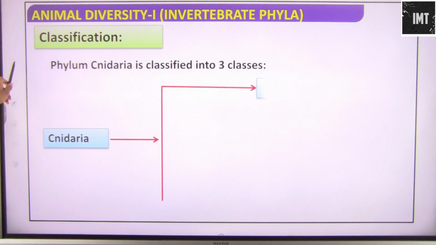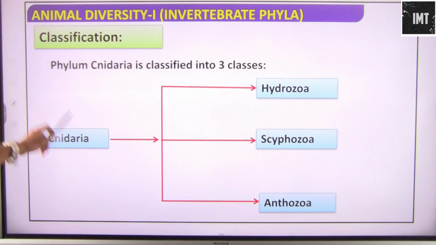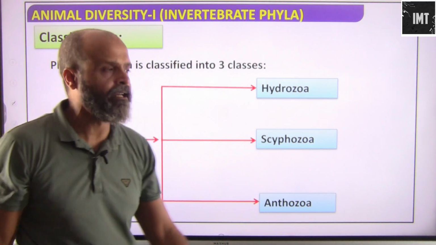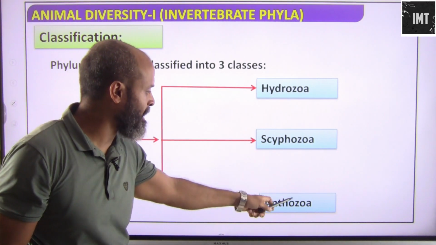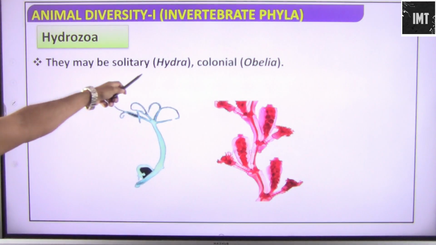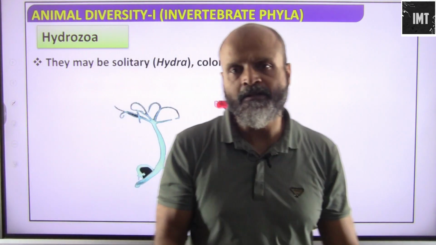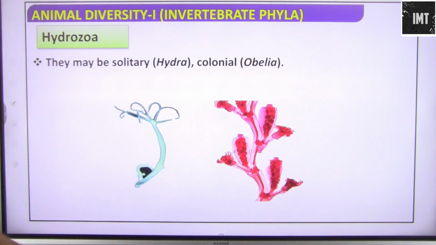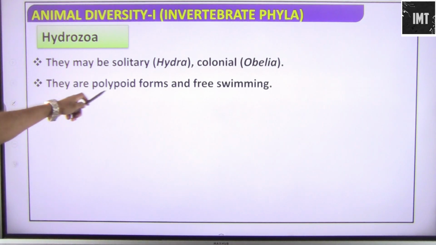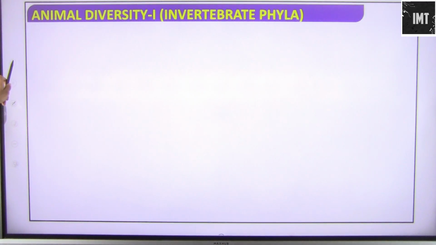Classification: phylum Cnidaria is classified into three classes. One is Hydrozoa, the other one is Scyphozoa, and the third one is Anthozoa. These are the three classes of cnidarians. In Hydrozoa they may be solitary, that is Hydra, which is pretty much fixed, or colonial, that is Obelia. So they may stay in colonies, or they can exist solitary as well. They are polypoid forms, which means fixed, and can be free swimming as well.